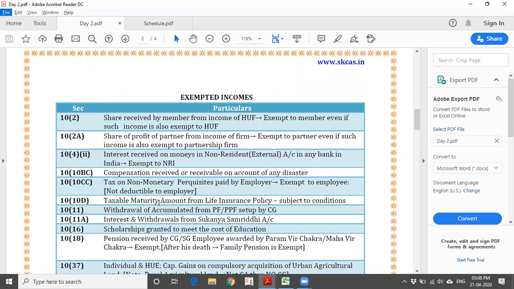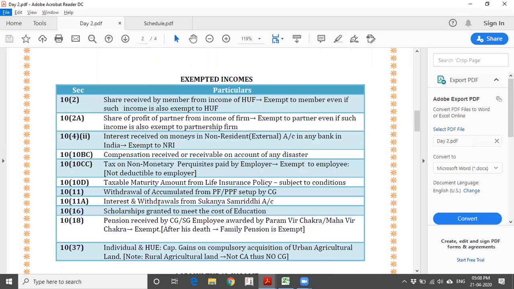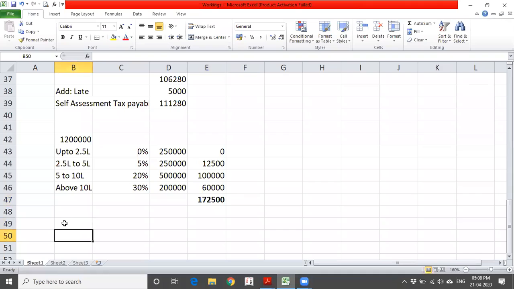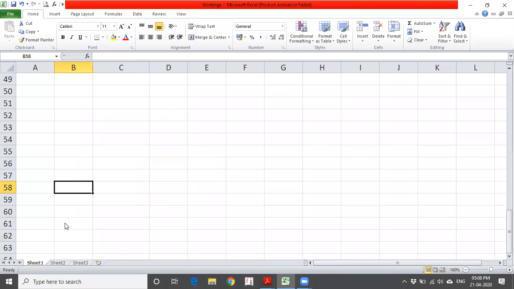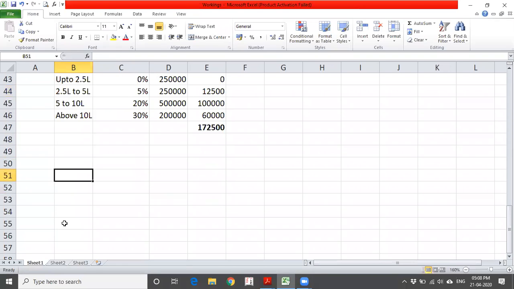Let us understand a few words with respect to taxation before going further. Generally, we use the words exemptions, deductions, relief and rebate. These are all the words we use.